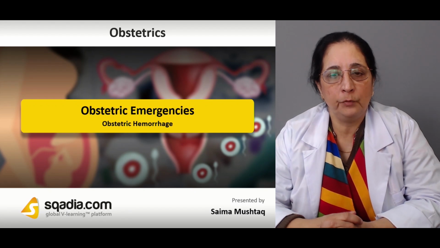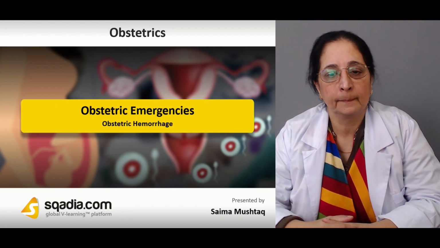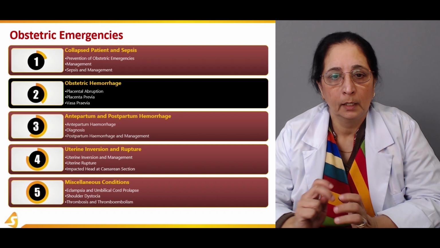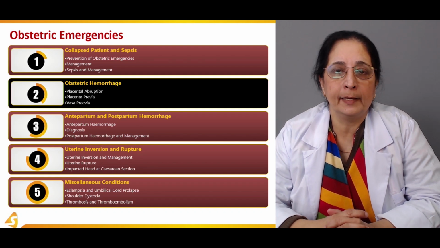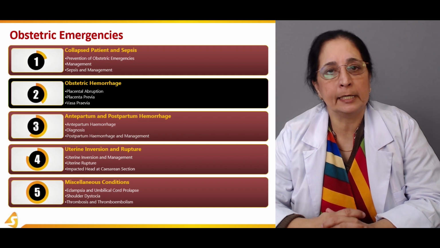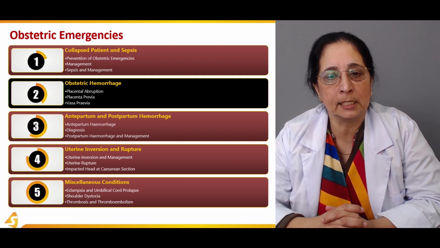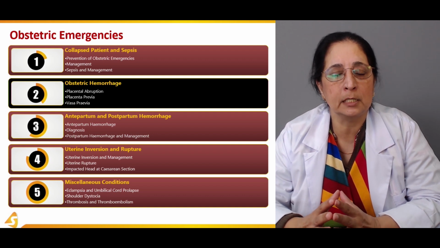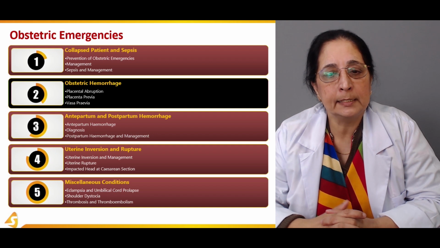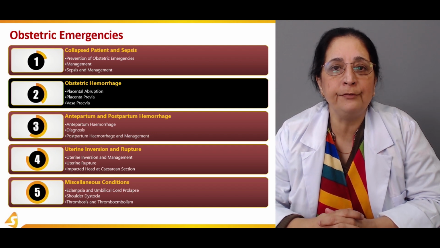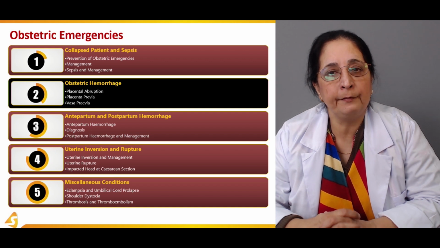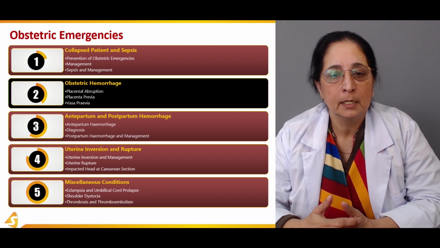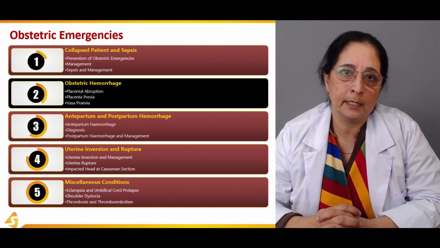In this section now, which is the second section of our lecture, we will discuss obstetric hemorrhage. The common causes of obstetric hemorrhage which we will discuss in this section are abruptio placenta or placental abruption. Both terms are used for the same condition. Then placenta previa and then vasa previa. All these are the common causes of obstetric hemorrhage, and we will discuss them today in this section.